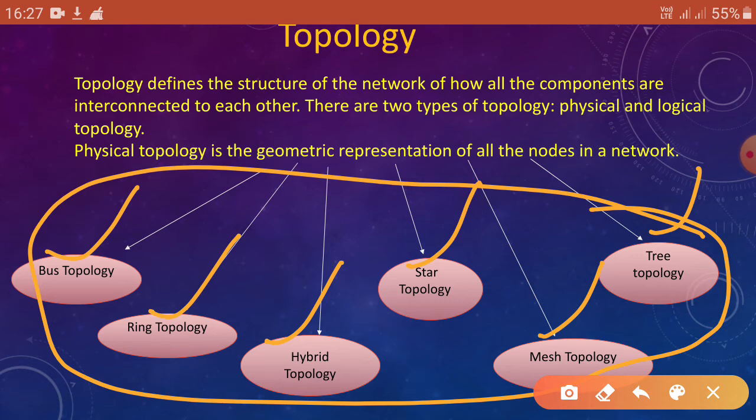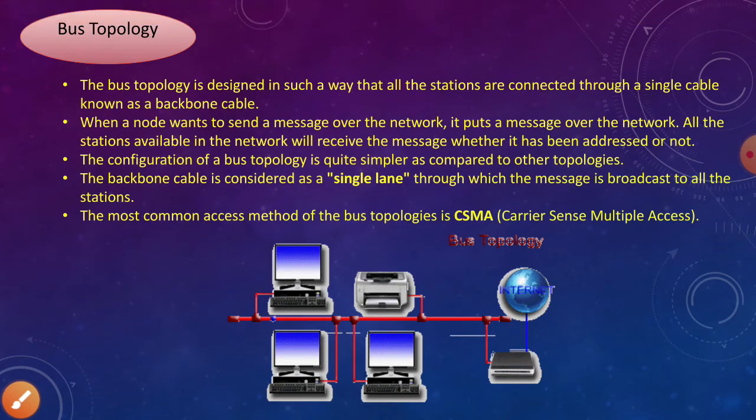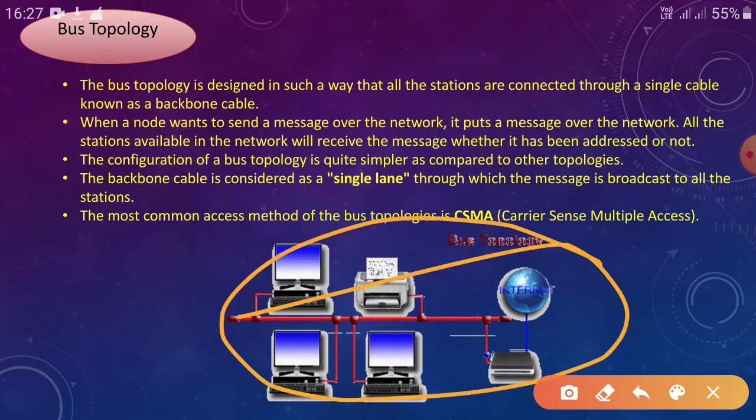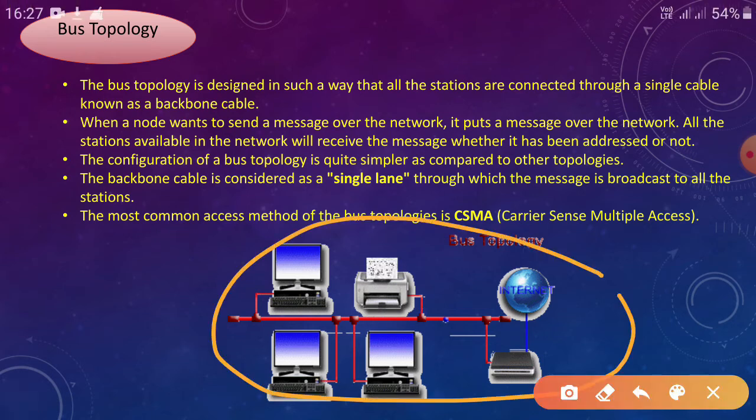So we will be learning one by one, okay, on the next slide. So look at the picture also for better understanding purpose. So look at the picture, you will get the idea, okay, how the data is transferring from one point to another point, okay.